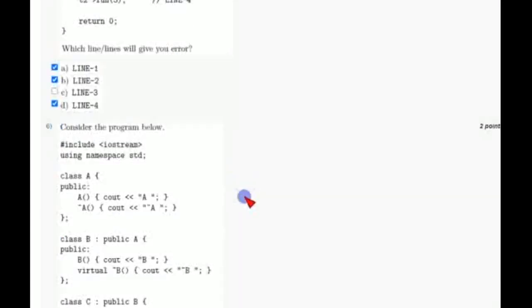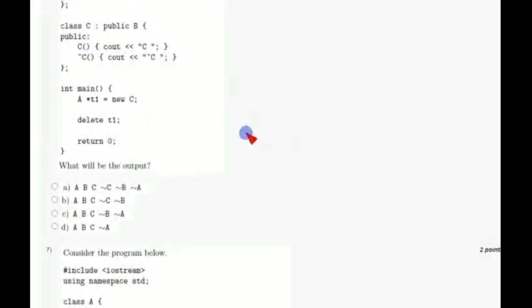So I am showing the proofs as I got these answers. And the sixth question is an easy question, as it can be done on a compiler. So when I did this on the compiler, I got options A, B, C and negation of A. Which option is this? This is option D.